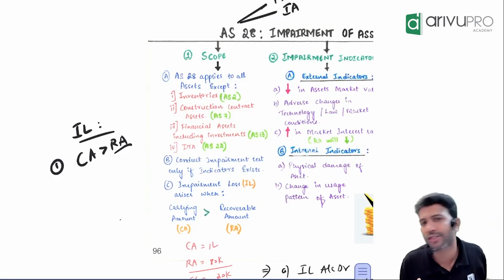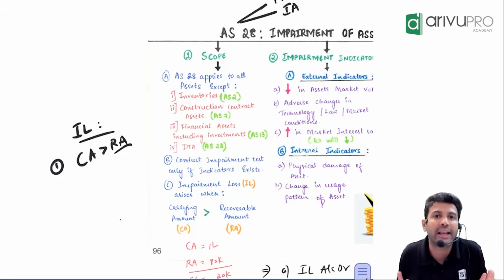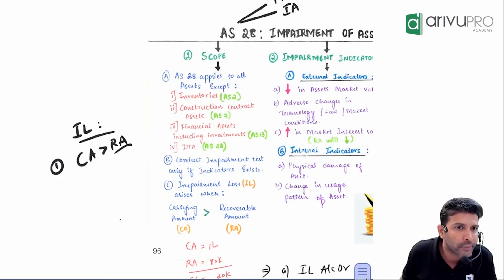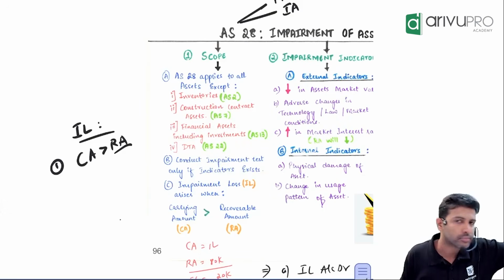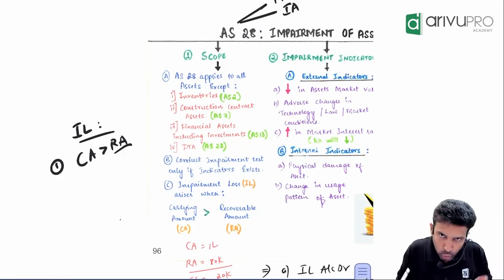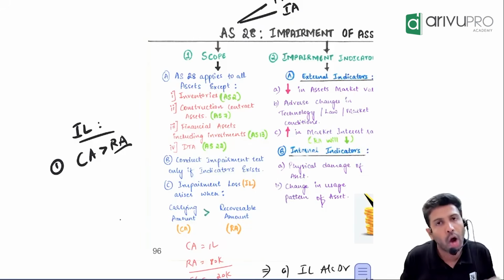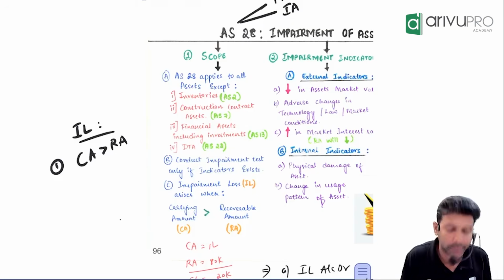If you have an asset, there are two ways through which you can recover. Let's say I have an iPad, and I've invested money in it. There are two ways through which I can recover this investment. Either I use it and generate benefit so that I can recover my investment, or I sell it and recover my investment. That's all recoverable amount is.